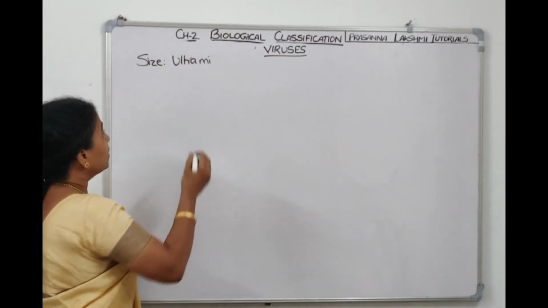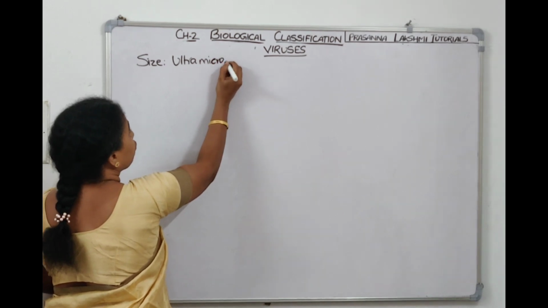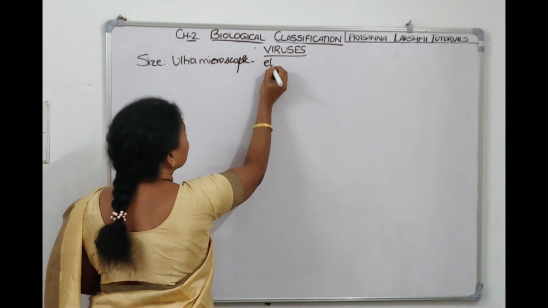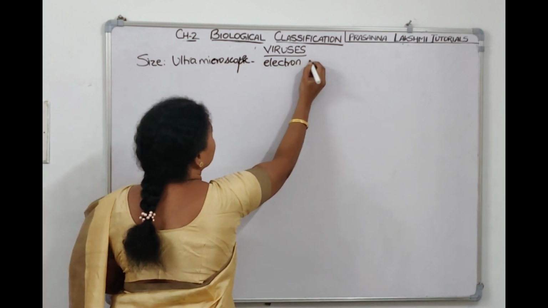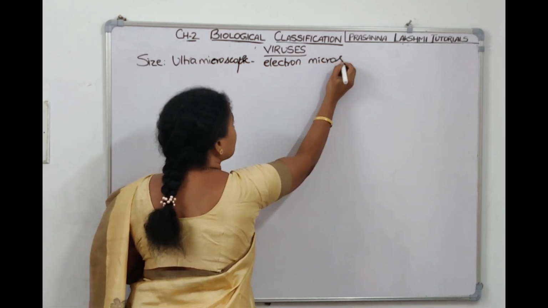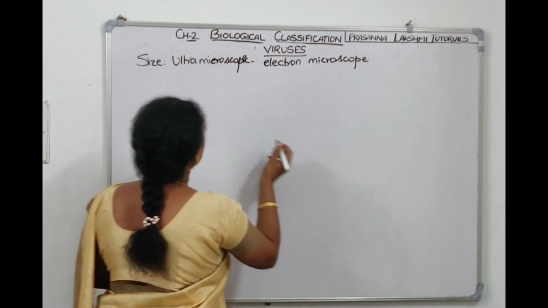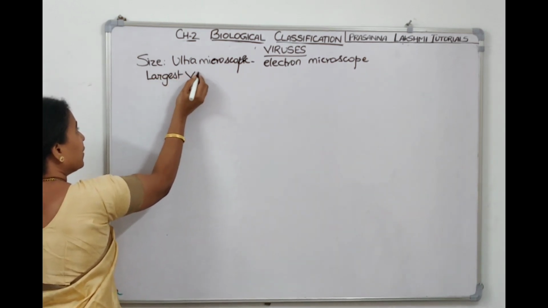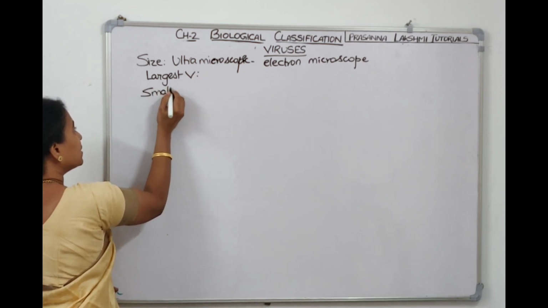So, size. We are telling viruses are ultra microscopic, which means they are seen only under the electron microscope. Now, let us see the name of the largest virus and the name of the smallest virus first.